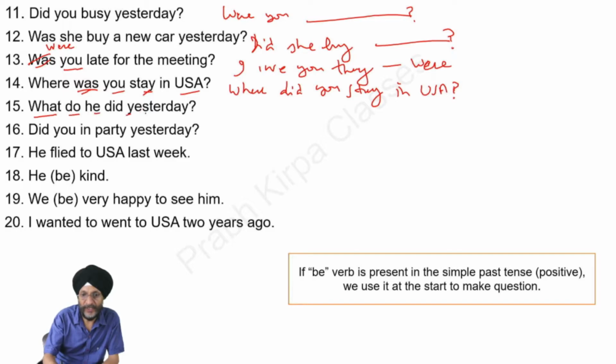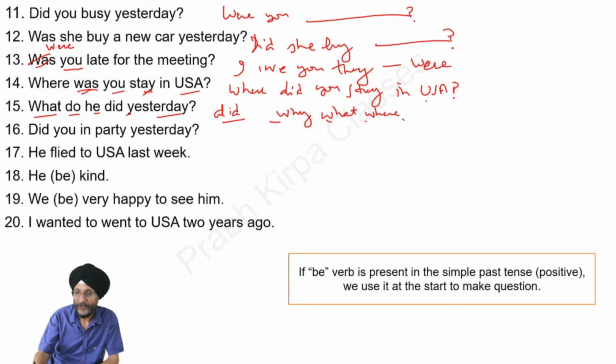What do he did yesterday? In the case of an interrogative question in past simple tense, we have to use did after the WH word. That is, the question may start with why, what, where, and after these words, we have to use the word did. So here we will use the word did. What did he do? We will use the first form of the verb after the subject. What did he do yesterday?